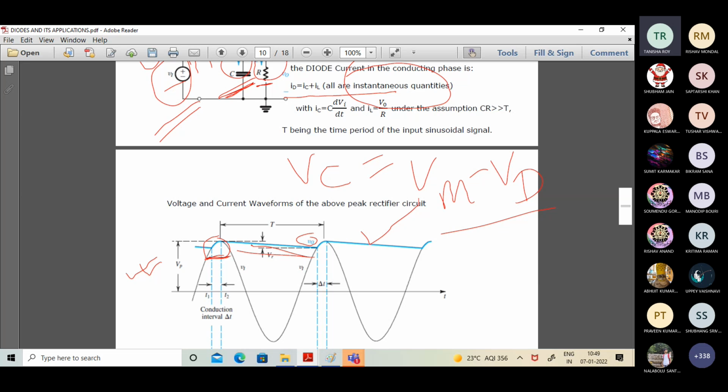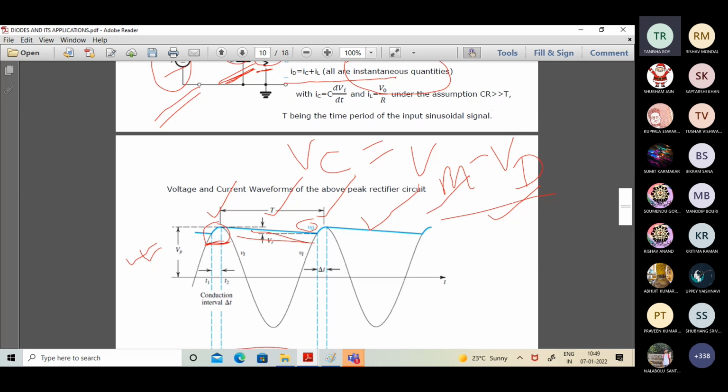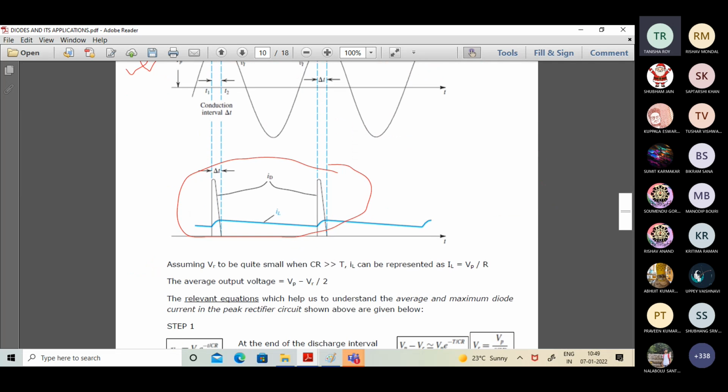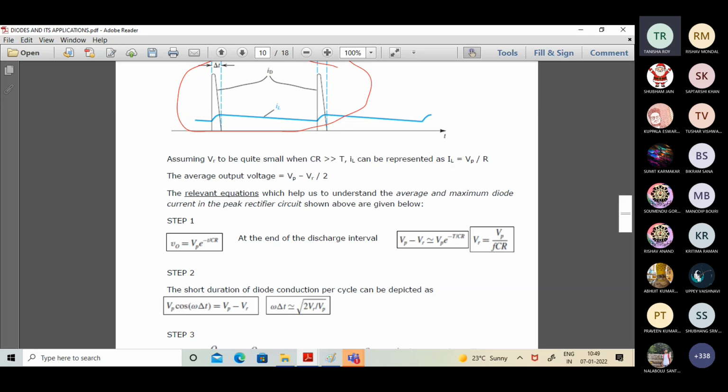Now, when we are having this kind of waveform, it means what? It is basically a combination of conduction of the diode with the non-conduction phase. So conduction in a small portion followed by non-conduction, conduction followed by non-conduction, and in general form, it will be having an elevated level for the output waveform. And effectively, we are going to have a high level of DC. Fine. Okay. Now coming to the aspect of discharging.